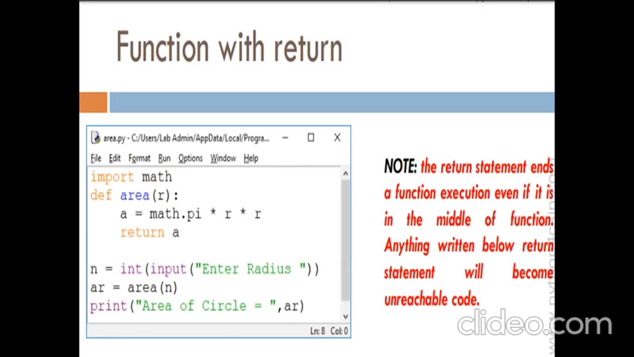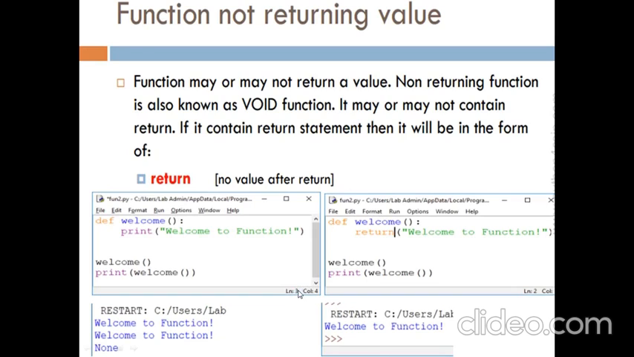Function with return. The return statement ends a function's execution if it is in the middle of the function. Anything written below the return statement will become unreachable code. Suppose here return a is written and after that if you write something here, it will not be reachable during the run of the program in Python. So it will print you the area of the circle.